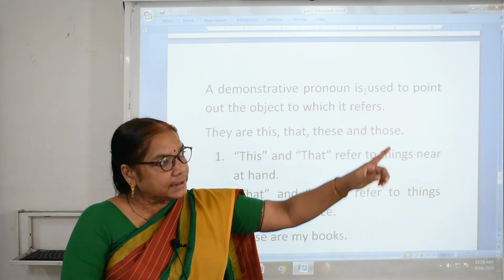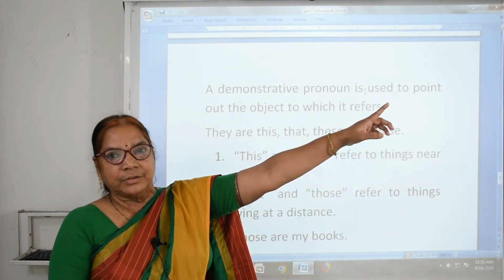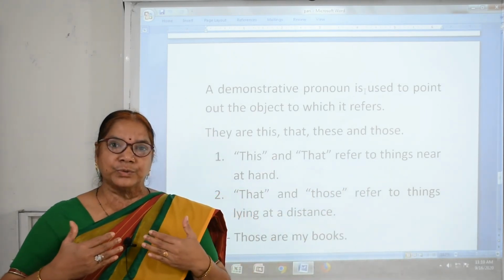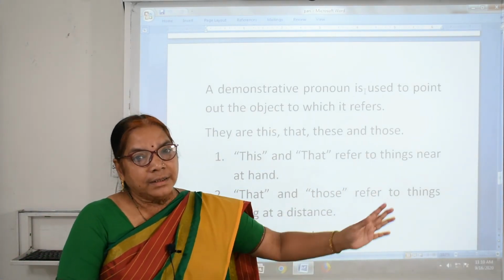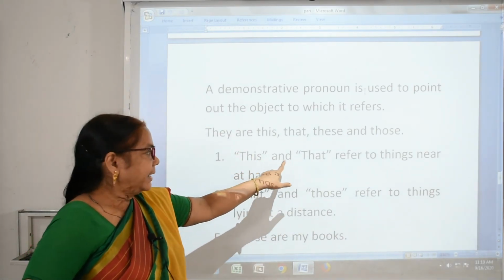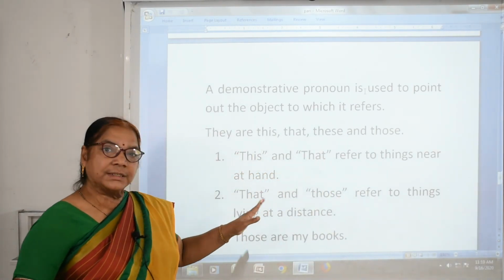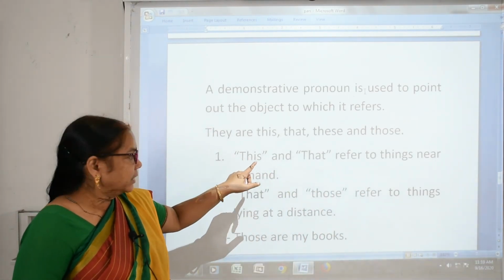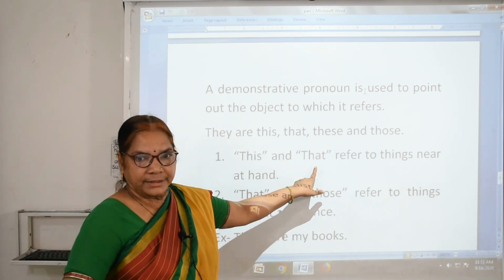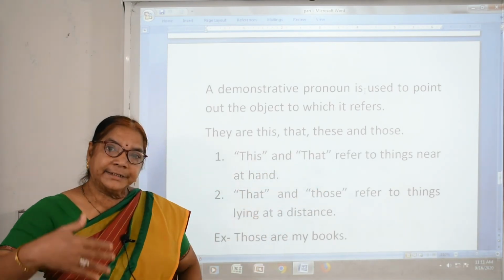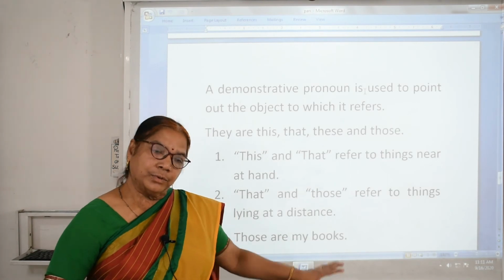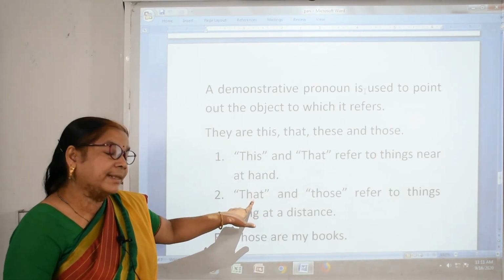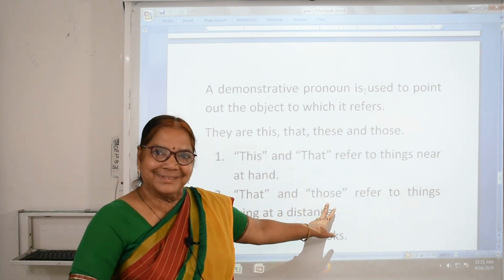At a distance we say, see that tree. It is far, so it is at a distance. If something is very close to us, we say this. This and that refer to things which are near to us, very close to us. Something lying at a distance, very far from us, we will begin the sentence with that and those.